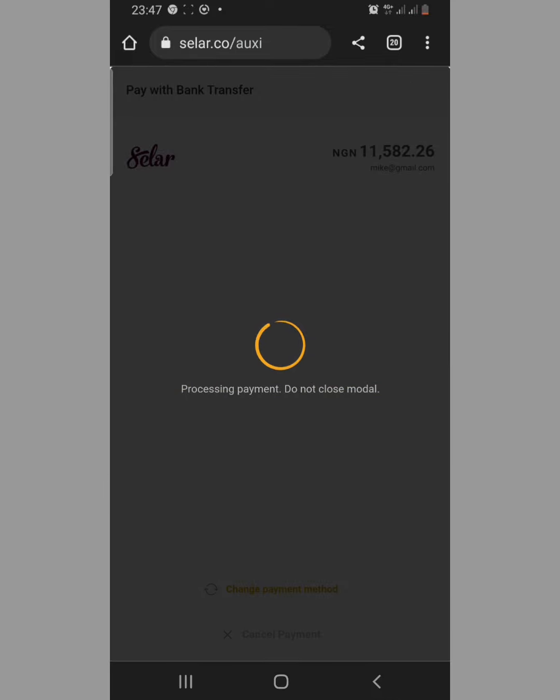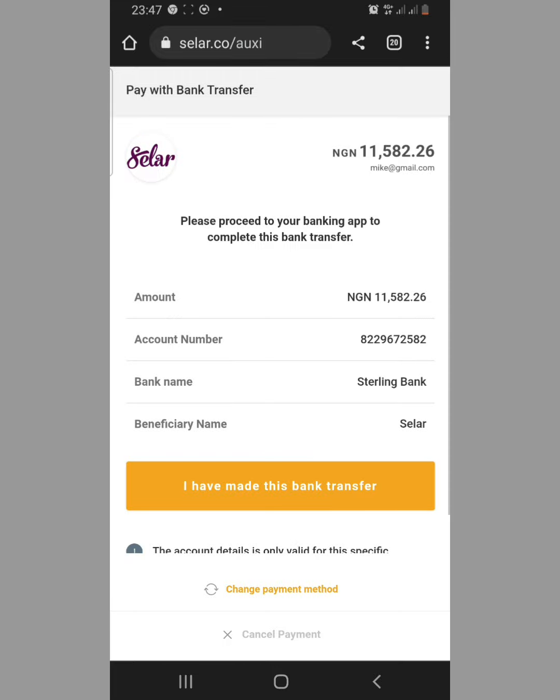If you want to use bank transfer, they will bring out bank account details that you will pay into. You can see that. So this platform is 100% legit. There's nothing like losing your money on this platform. Once you send your money to these bank details here, they will forward the money immediately to the person based on the country you are sending it to. You understand? So they will forward the money straight to the person's bank account.